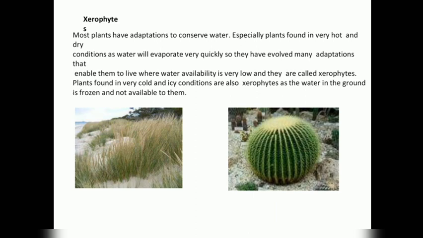Xerophytes. Most plants have adaptations to conserve water, especially plants found in very hot and dry conditions, as water will evaporate very quickly. So they have evolved many adaptations that enable them to live where water availability is very low, and they are called xerophytes. Plants found in very cold and icy conditions are also called xerophytes, as the water in the ground is frozen and not available to them.